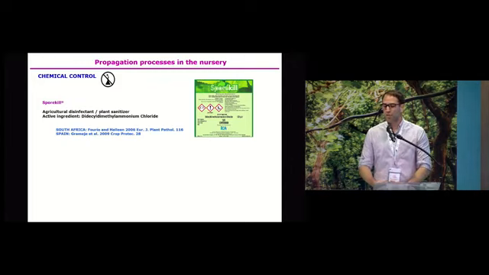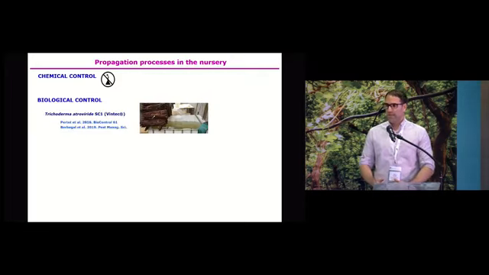This is an agricultural disinfectant, a plant sanitizer. The active ingredient is didecyl dimethyl ammonium chloride. Several studies in South Africa and Spain demonstrated its efficacy in killing spores of grapevine plant disease pathogens in nurseries. But in most countries, we don't have authorized and efficacious chemical products against these diseases